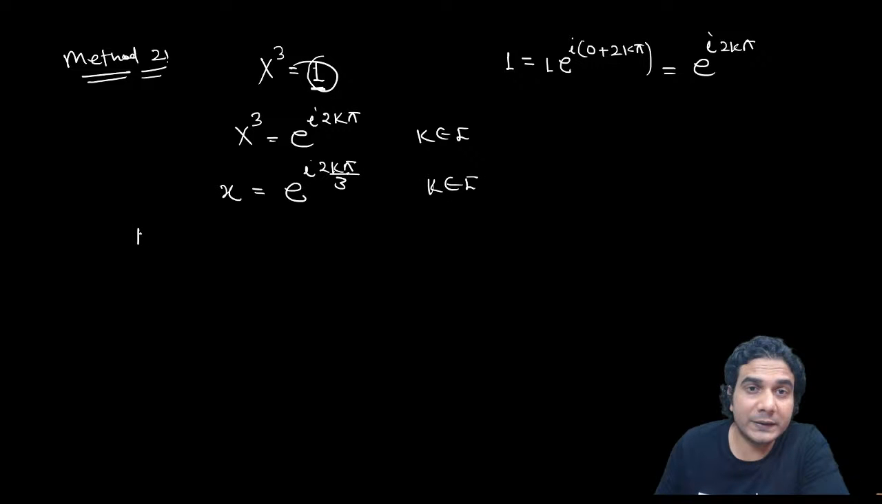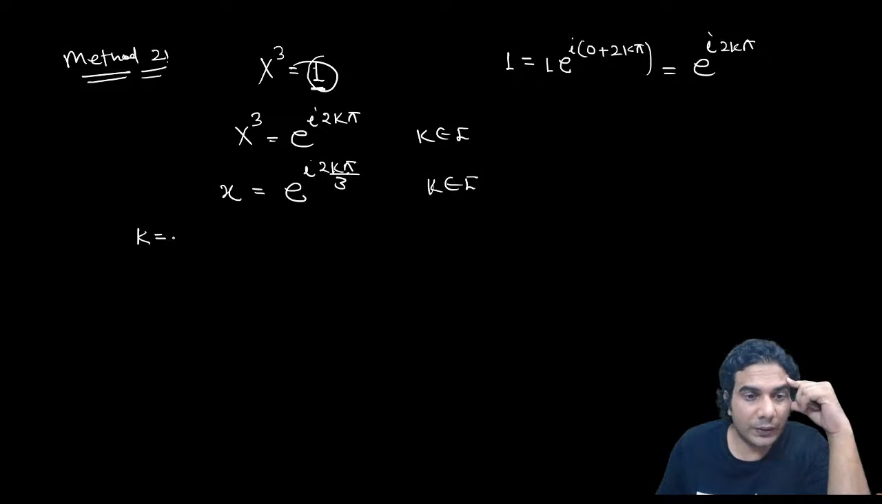Now if you start taking values of k from 0, you can start from any number, but let's start from 0 here. If you take 3 consecutive values of k, you'll get 3 distinct complex numbers, and then these complex numbers will start repeating once you cross these 3 numbers.